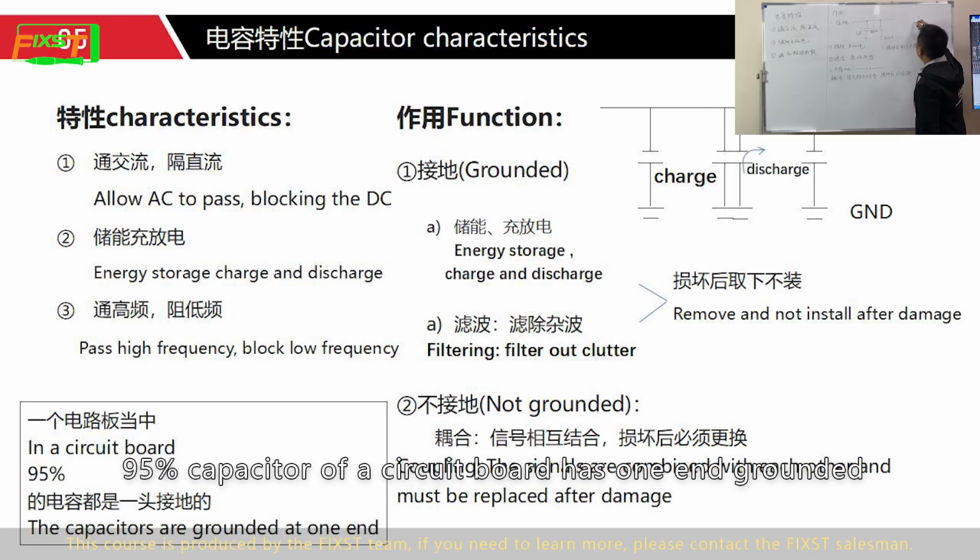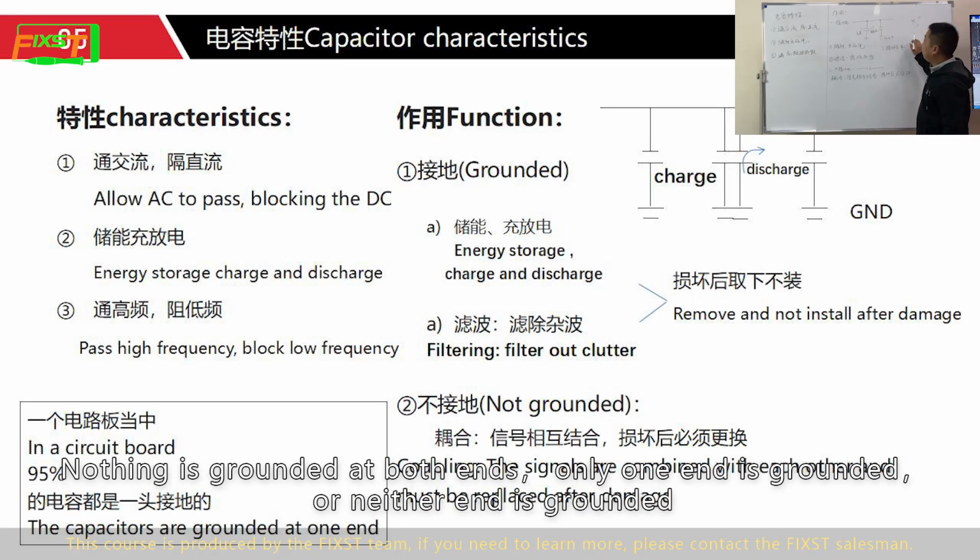95% of capacitors on the circuit board have one end grounded. Nothing is grounded at both ends. Only one end is grounded, or neither end is grounded.